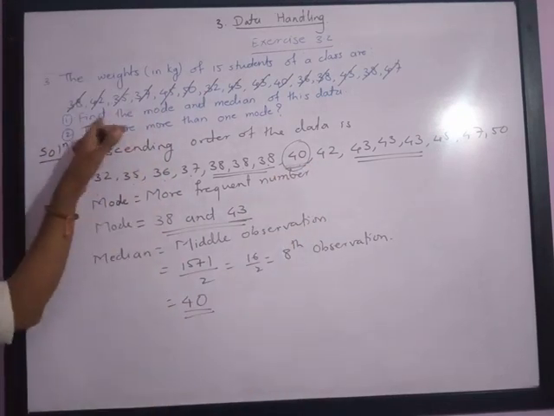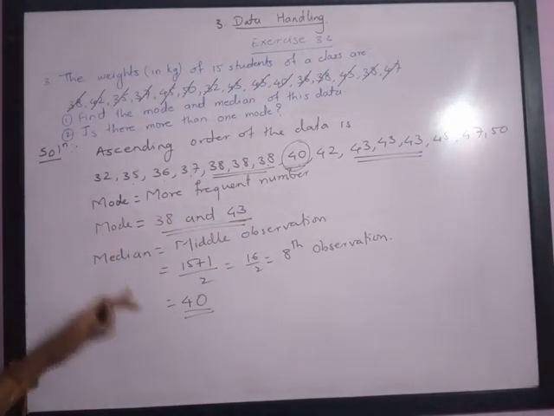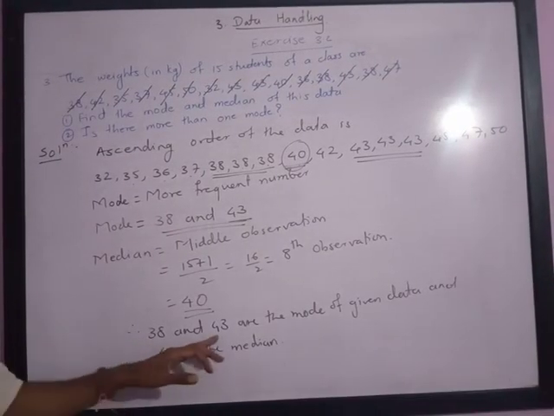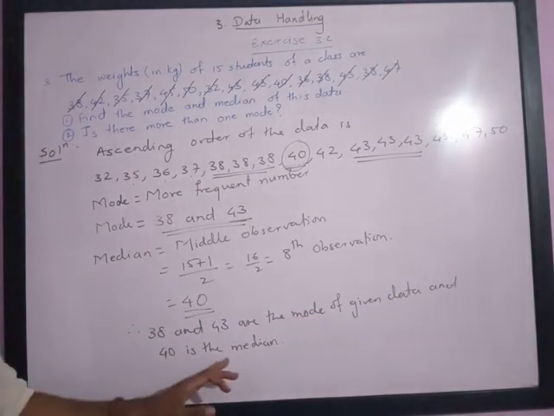So we were asked to find the mode and median of this data. Hence 38 and 43 are the modes and 40 is the median of the given data.